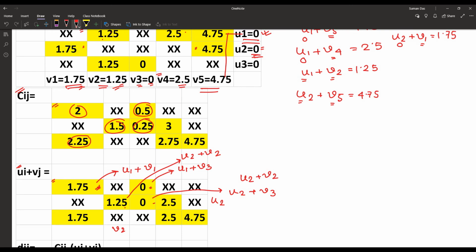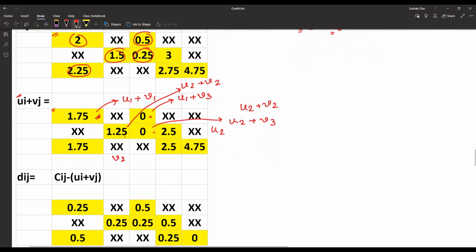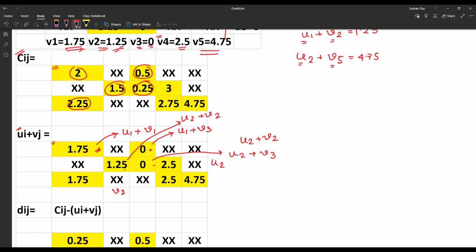Now we have to find another cell, and that is Dij, and Dij means Cij minus (ui plus vj).